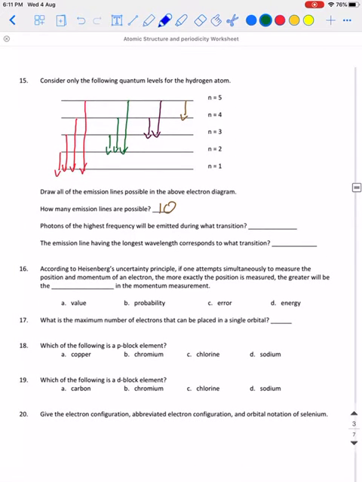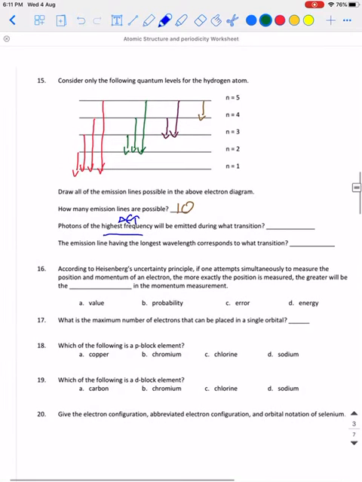Photons of the highest frequency will be emitted during what transition? Highest frequency corresponds to the highest energy difference. If we take a look at the chart in the diagram, let us see which one has the highest energy difference. It is from n equal 5 to n equal 1. So n equal 5 to n equal 1.